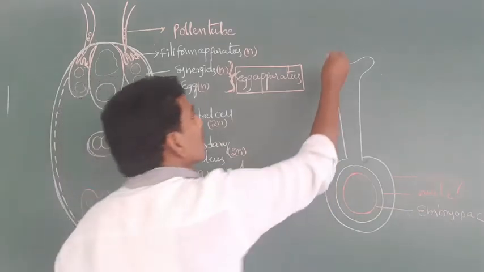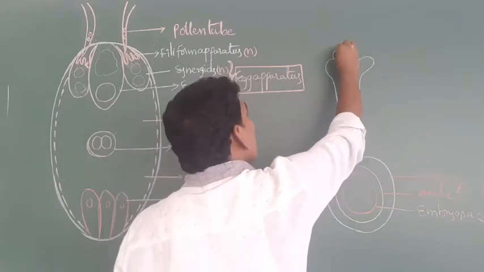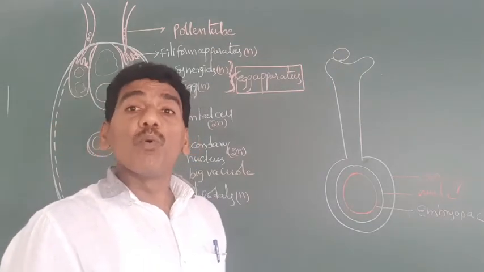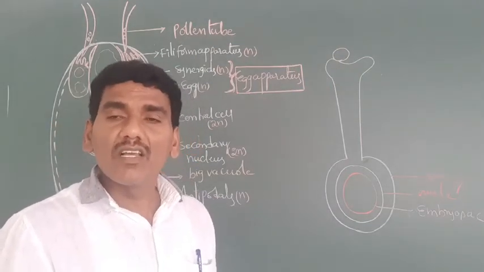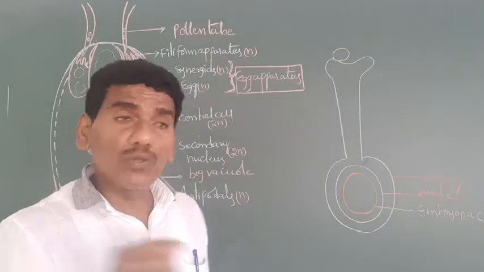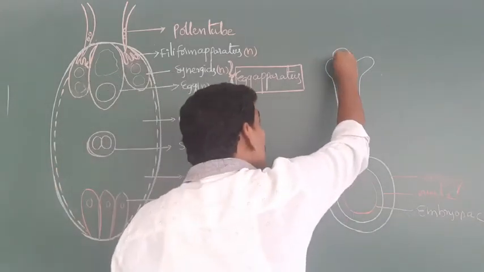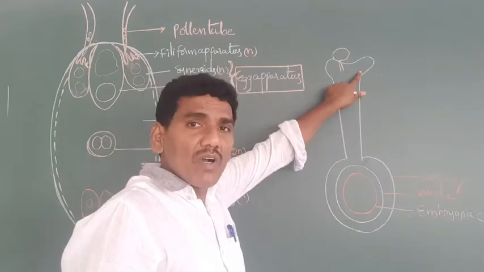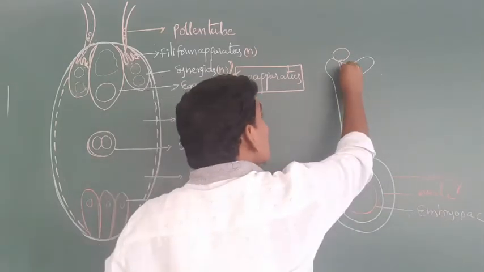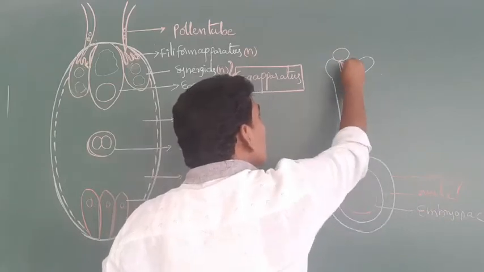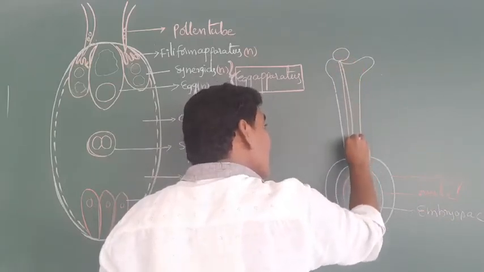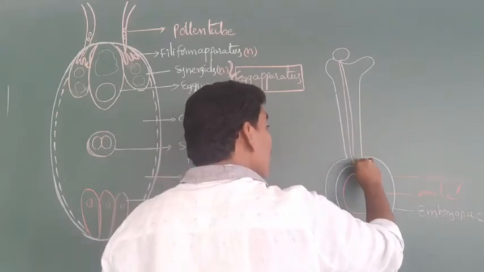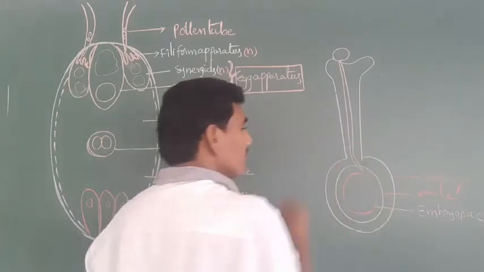First of all, the pollen grain falls on the stigma. From that pollen grain, the pollen tube germinates through any one of the germpores. The pollen tube is transported through the tissue of the stigma and the tissue of the style and finally enters the ovule.